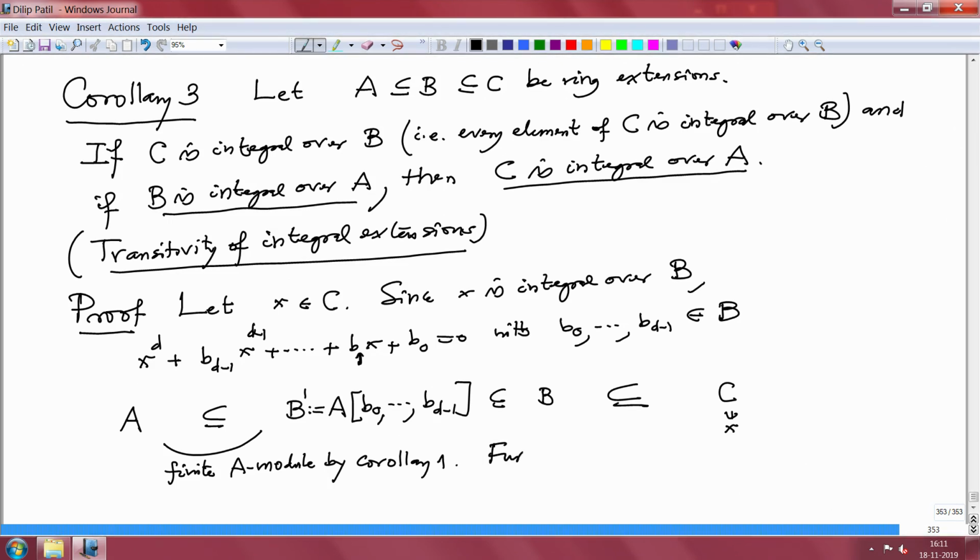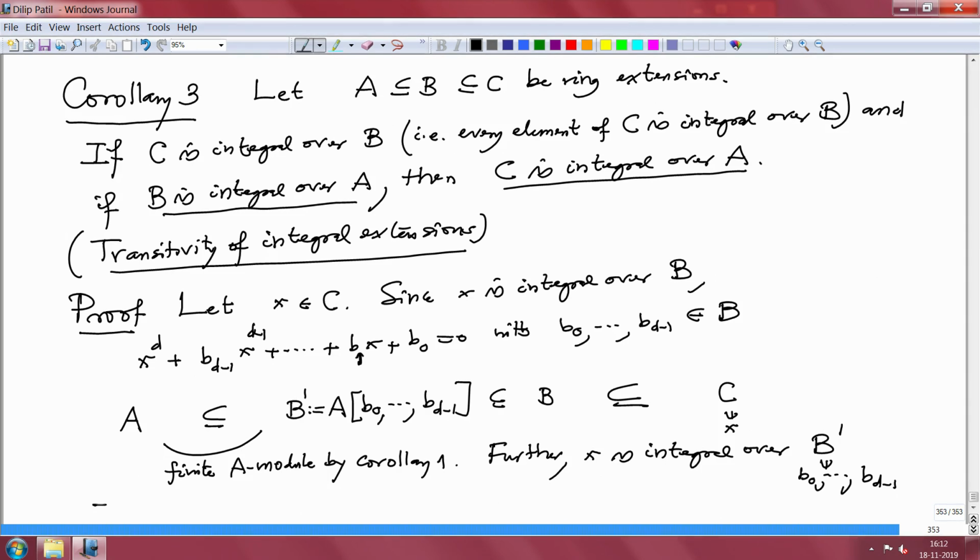Further, x is integral over B prime, because I already know this equation, and b0 to b_{d-1} are elements in B, and this equation is an integral equation of x over B prime.